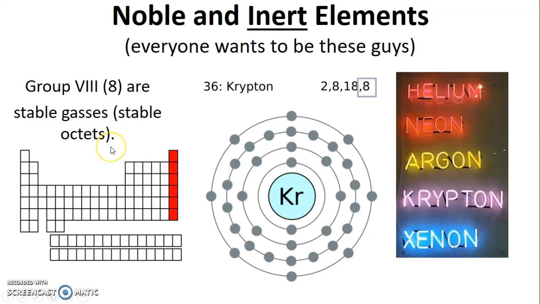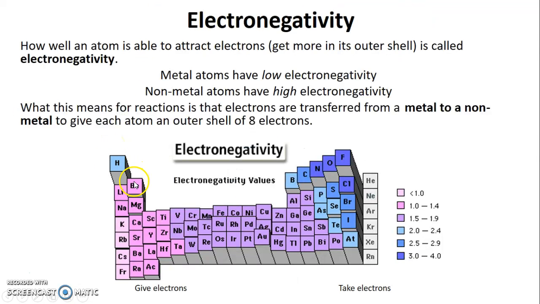And when we talk about electronegativity, remember, electronegativity is the propensity or the likelihood or the property of an atom to attract an electron, right? So over here, they're going to want to take an electron on before they're going to want to give one off. And over here, they're going to want to give one before they're going to take one. So what does that mean? If they're going to take an electron on, it means that these are going to form negative ions, anions.